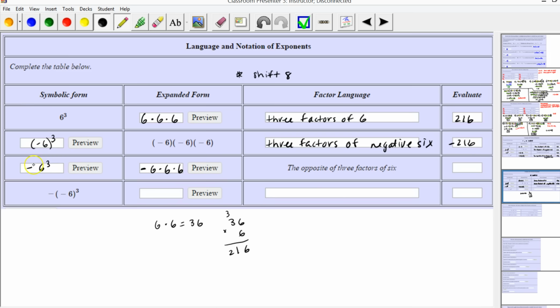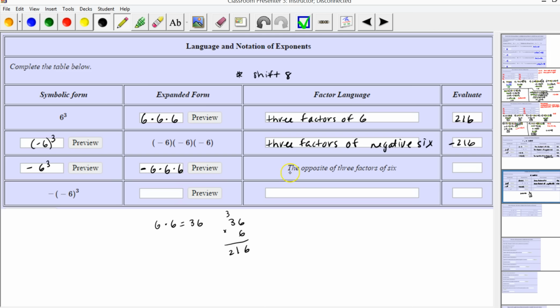Okay, so this implies that we're going to raise 6 to the third power, 3 factors of 6, and we take the opposite last. So it's sort of like this is like multiplication, and we would do the exponent before the multiplication. In this one, the negative is in the parentheses, so it must be included in the exponent.